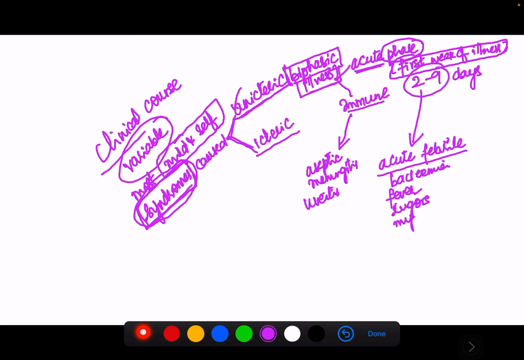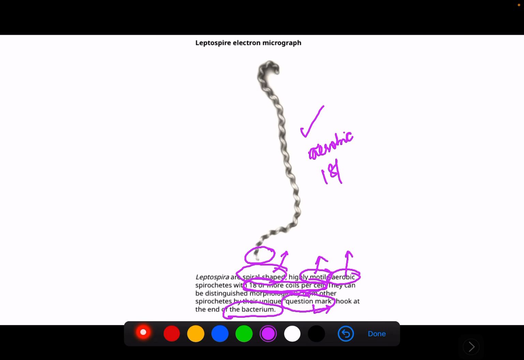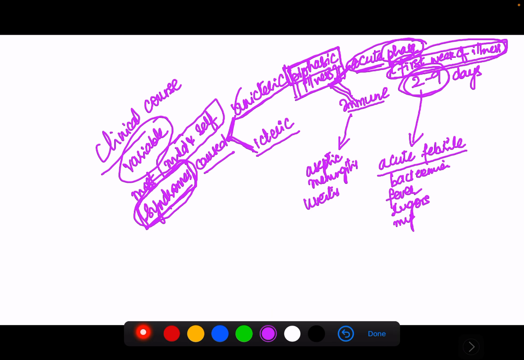So two syndromes are caused by leptospira. One is anecteric leptospirosis, the other is icteric leptospirosis. Anecteric leptospirosis is a biphasic illness. It has an acute phase and an immune phase. The acute phase, the first 2 to 9 days, will be like any other type of fever. But the most important point during this acute phase is what you have to remember.